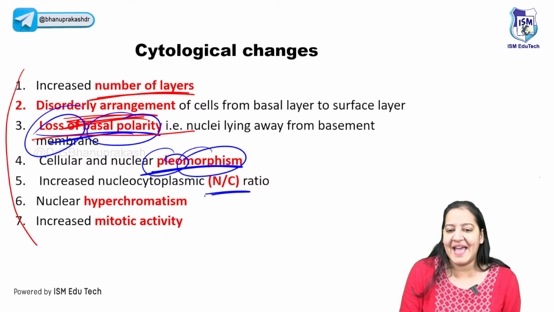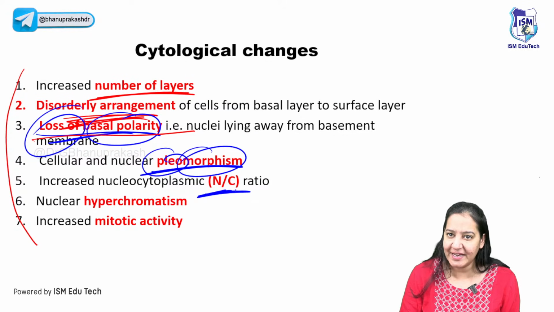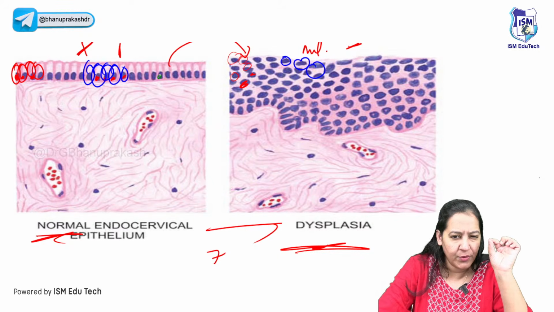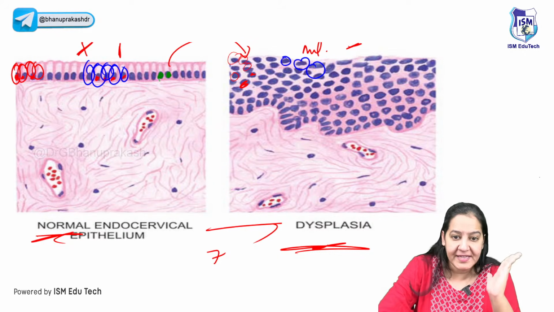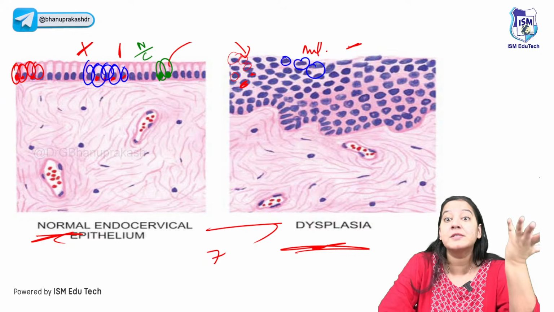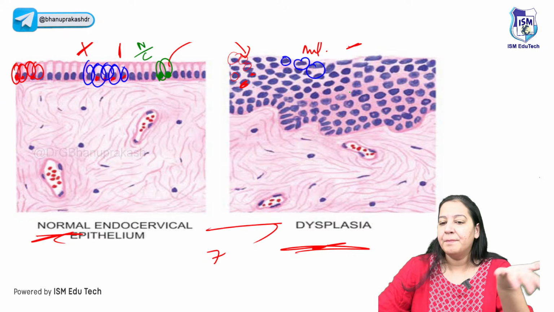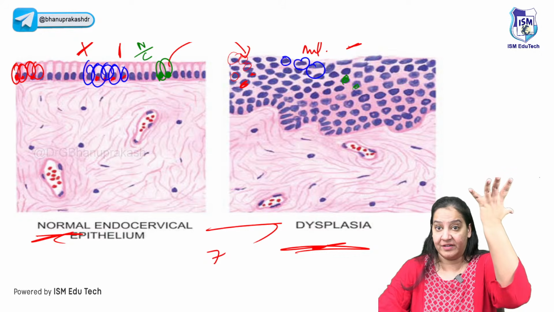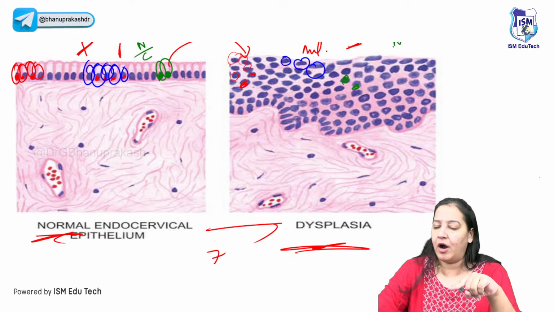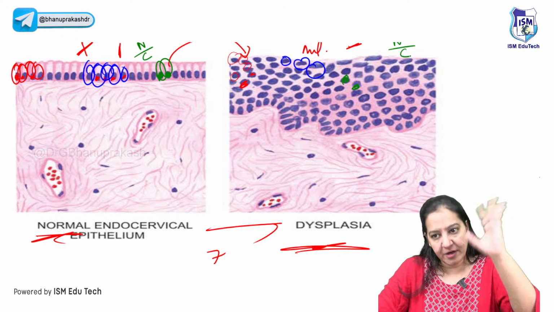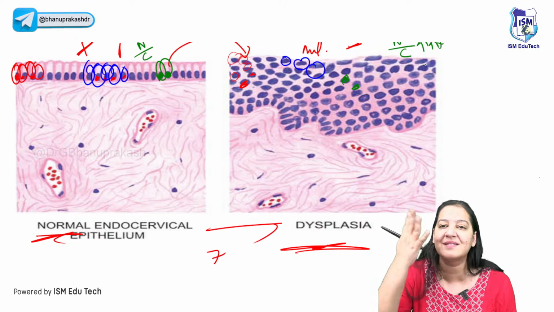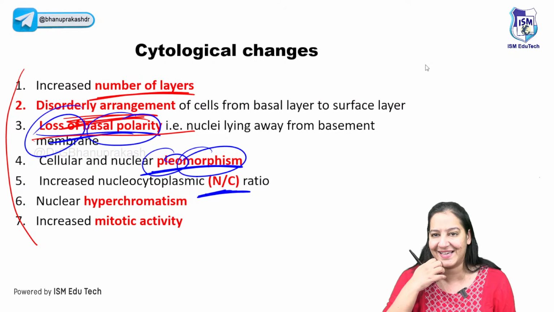The fifth one is NC ratio. Have you heard about NC ratio? Nucleus cytoplasmic ratio. In the first diagram, you see the nucleus is very small in all of them and the cytoplasm is very much. So the numerator is less, the denominator is more. Normally it happens, right? But here in dysplasia, the nucleus becomes big and the cytoplasm becomes less. So NC ratio increases in dysplasia basically because the nucleus increases in size, right?